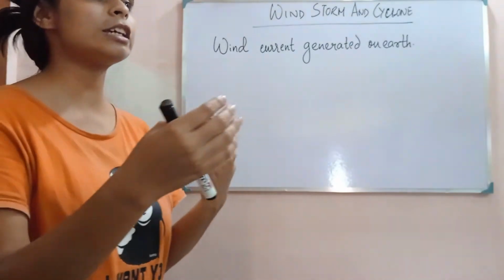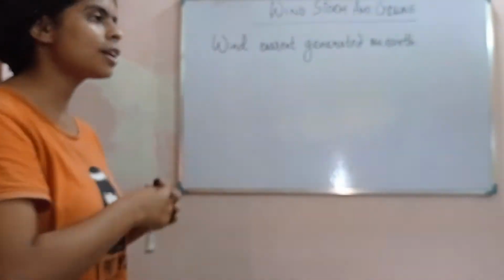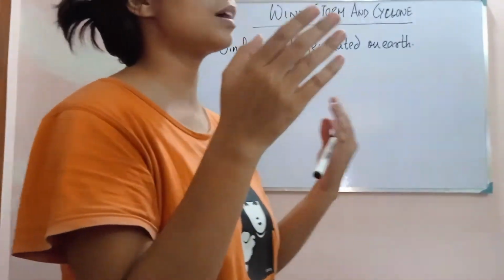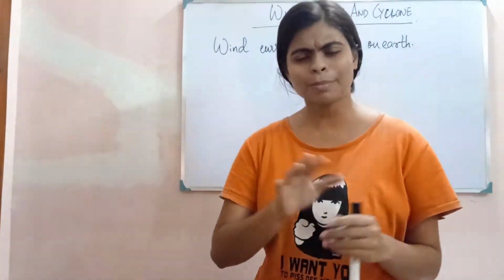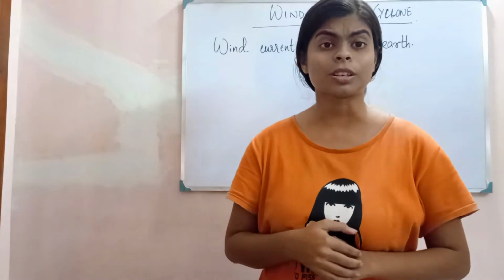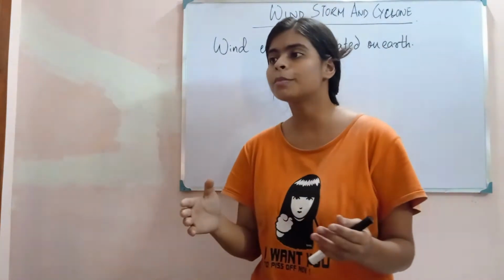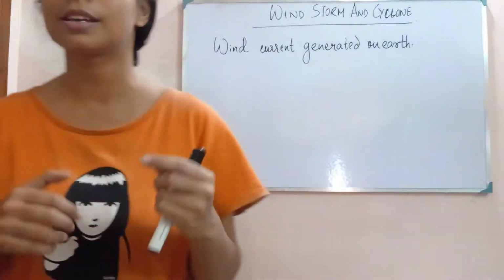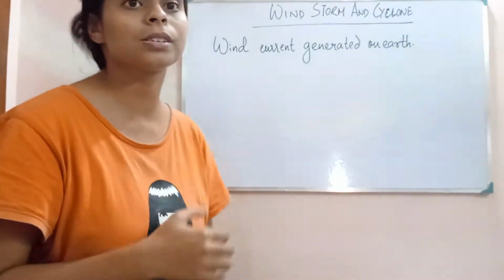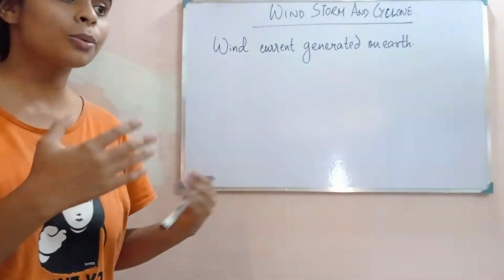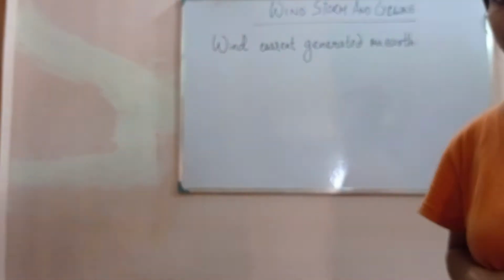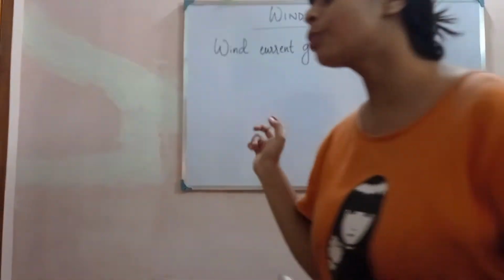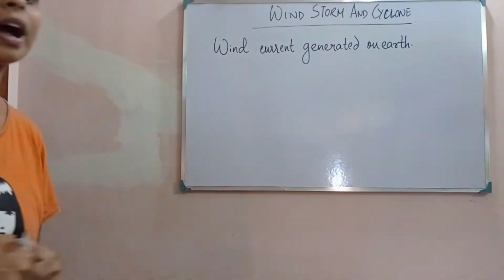In winter, you will see the winds are flowing from north to south, and in summer, something like west to east. And the question is why? Why in summer the winds flow in one direction, and in winter in a different direction, and why are the wind currents generated on different latitude belts different? That is a major question, and the answer we will find out today.